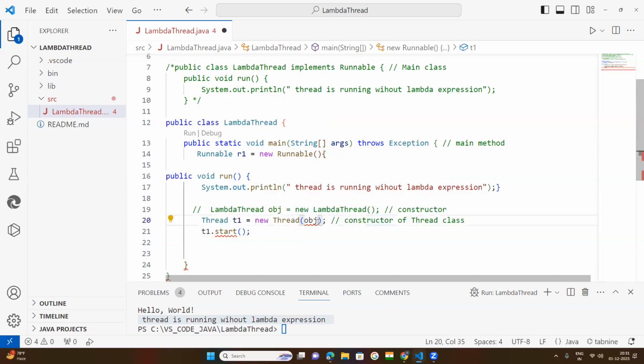Now here, no need to keep this one. What we need to keep is the Runnable interface object, as R1. Now you do one thing. You start this thread.